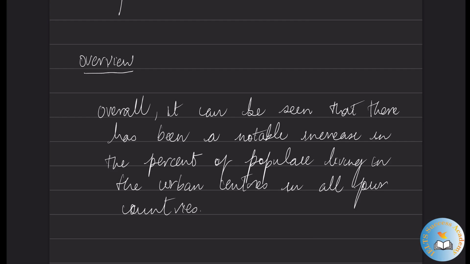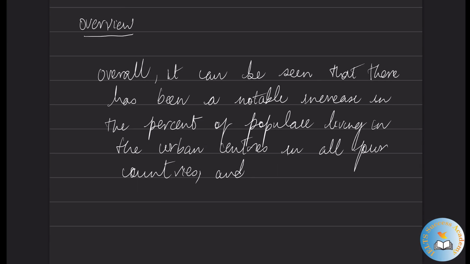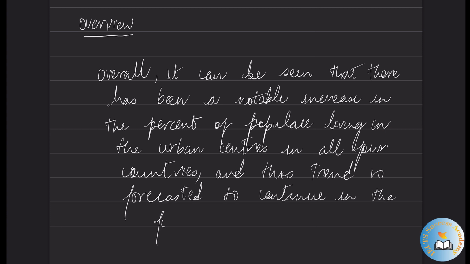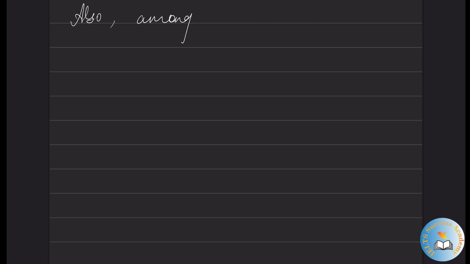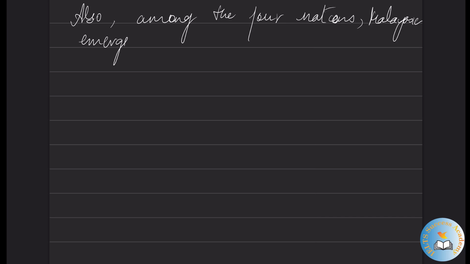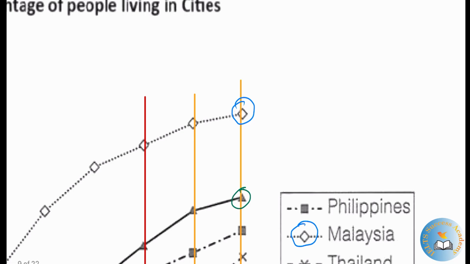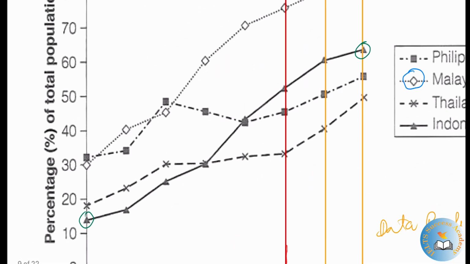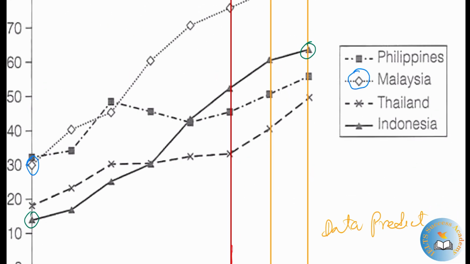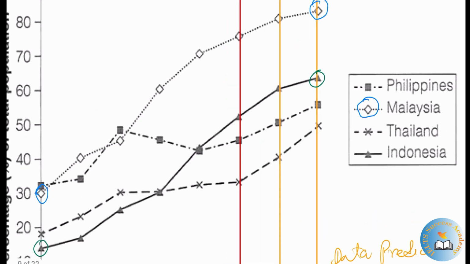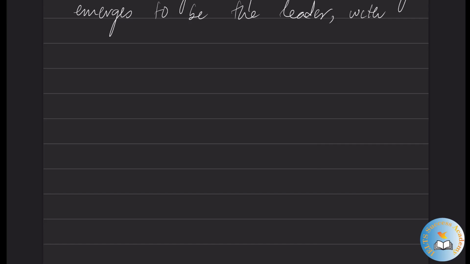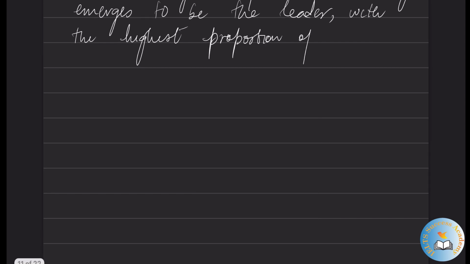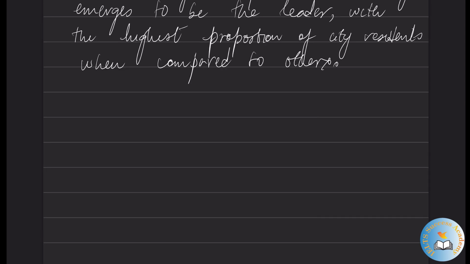The same goes for all the countries, and this trend is forecasted to continue in the future. Also, among the 4 nations, Malaysia emerges to be the leader. It starts at 30% and ends at above 80%, with the highest proportion of city residents when compared to others.